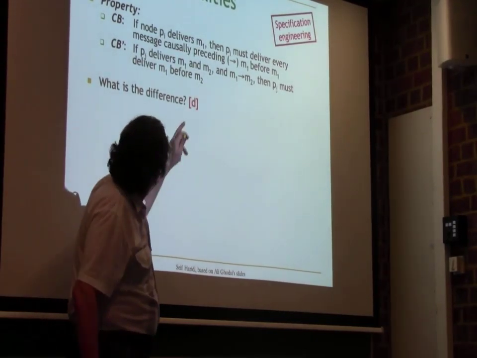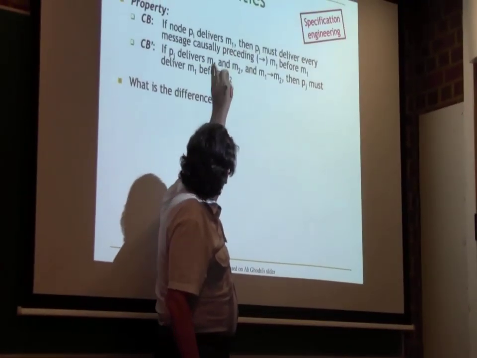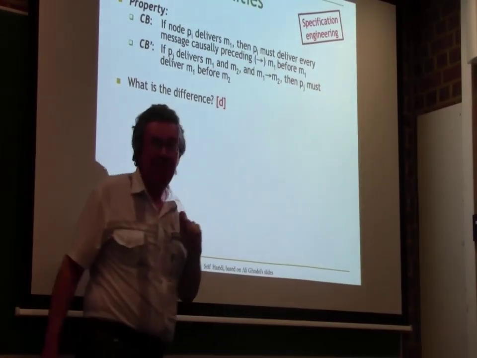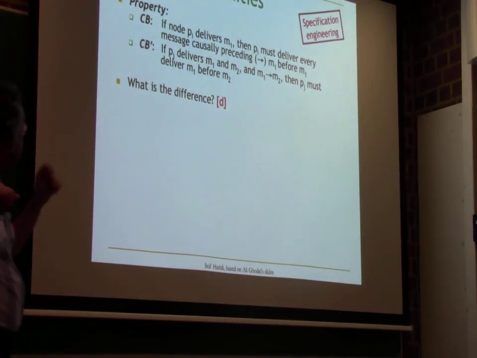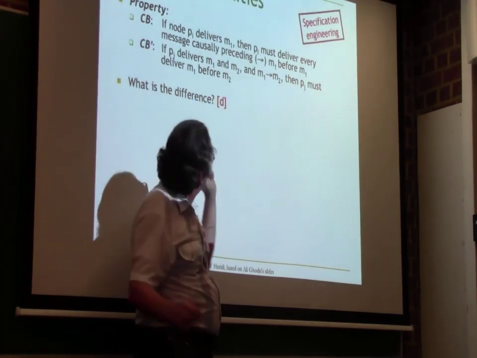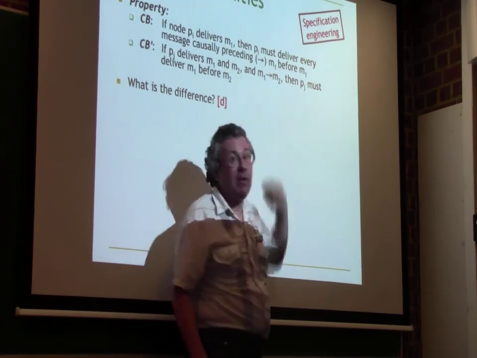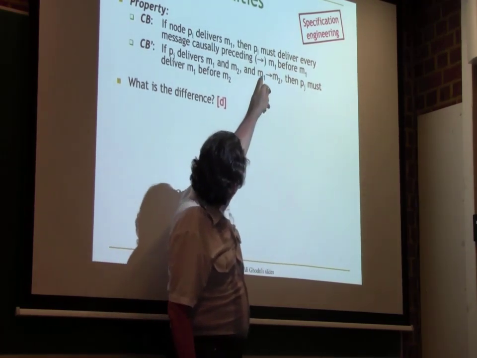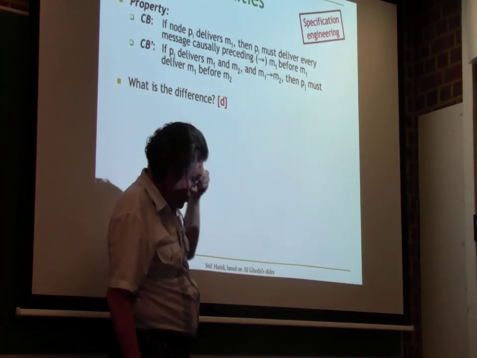Yeah, but be careful because this is for every message. This M1 and this M1 is not the same M1. If PI delivers a message, any message, it must deliver every message causally preceding that message. We know that M1 causally precedes M2.